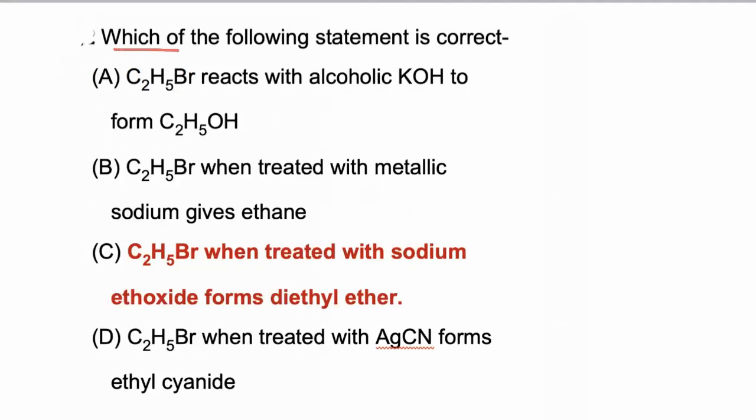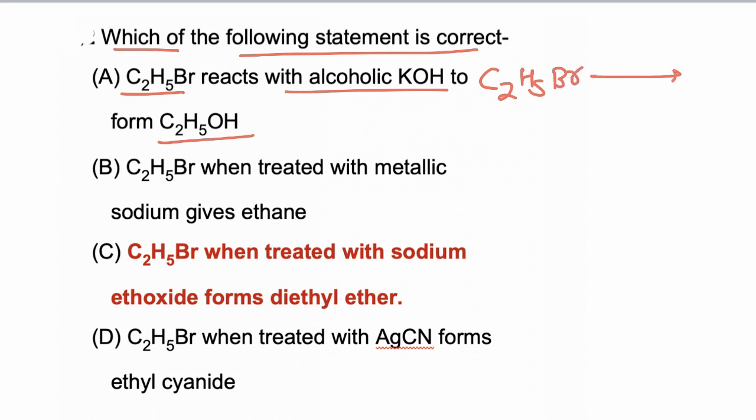In this question we have to find which of the following statements are correct. First, ethyl bromide reacts with alcoholic KOH to give ethanol. This is incorrect because ethyl bromide on reacting with alcoholic KOH reacts via E2 mechanism, and here an alkene is formed as a product, CH2=CH2. So option A is incorrect.